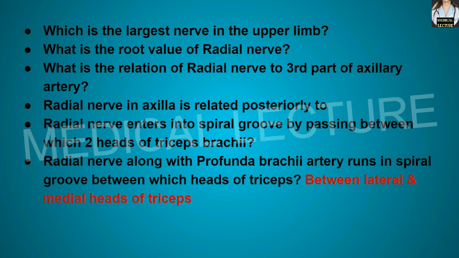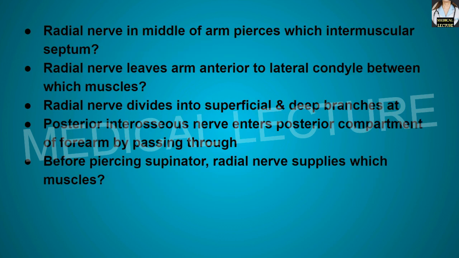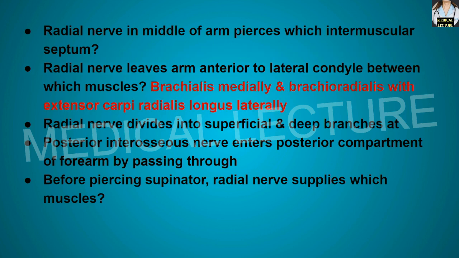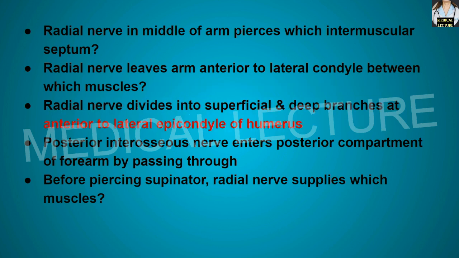Now next, the radial nerve in the middle of the arm pierces which intermuscular septum? It pierces the lateral intermuscular septum and enters the anterior compartment of the arm. Radial nerve leaves the arm anterior to the lateral condyle between which muscles? Between the brachialis medially and the brachioradialis with extensor carpi radialis longus laterally. Radial nerve divides into superficial and deep branches anterior to the lateral epicondyle of the humerus.